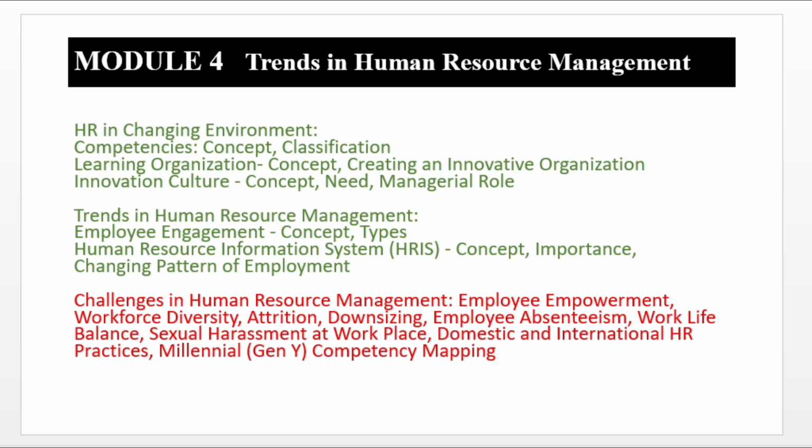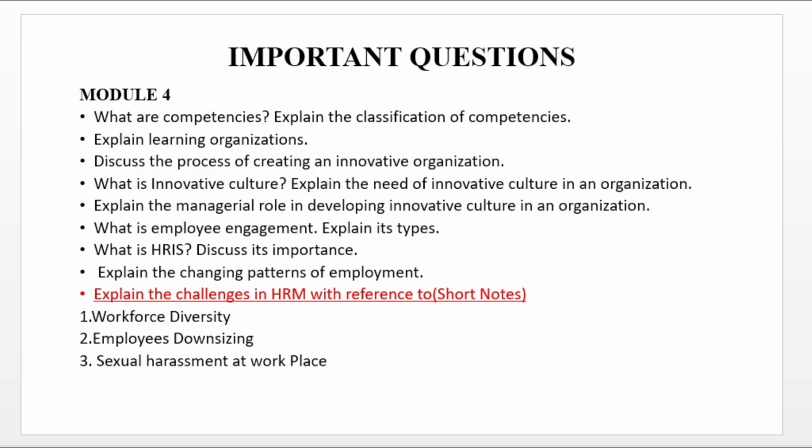Now, let's move towards the important questions. I have covered all possible questions from the green colored sections and all possible short notes from the red colored sections. I have gone in reverse manner, first selecting the slide of module 4: important questions from module 4. Students, quickly take down the questions. These are questions from the green colored section, and the possible short notes from the red colored section are workforce diversity, employee downsizing, and sexual harassment at workplace. We are expecting these to come in the examination as short notes.